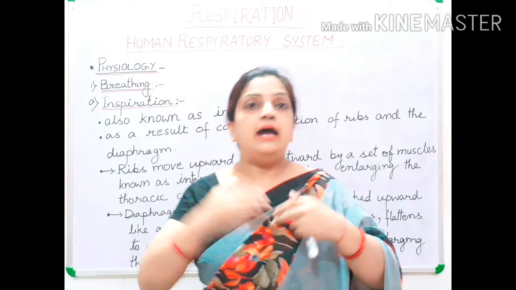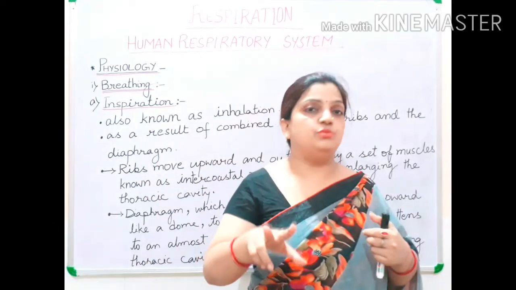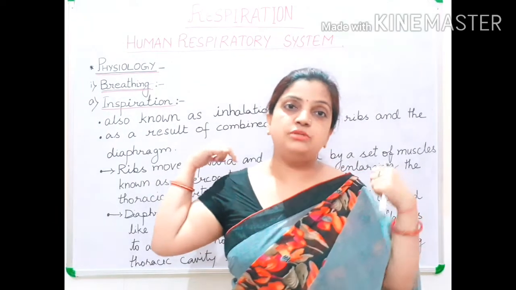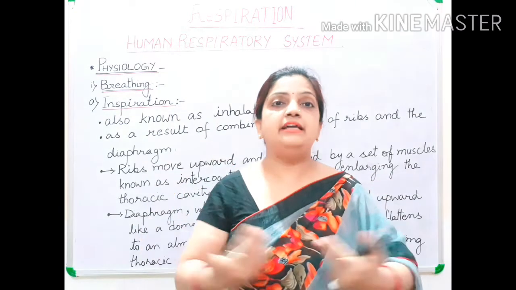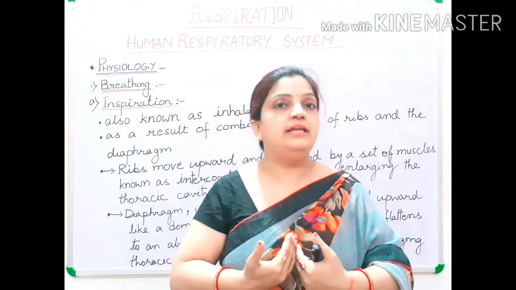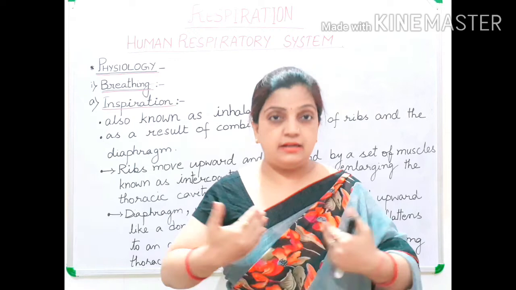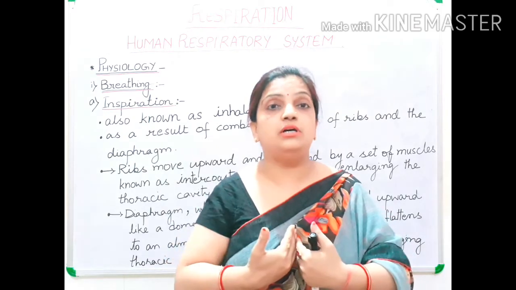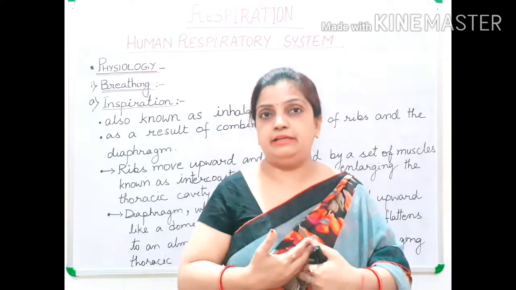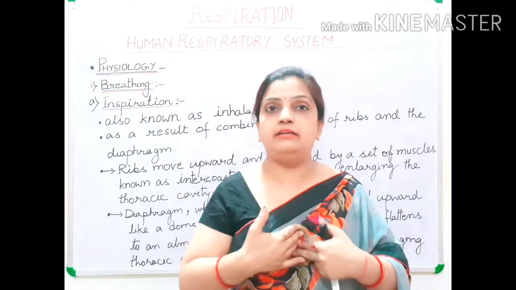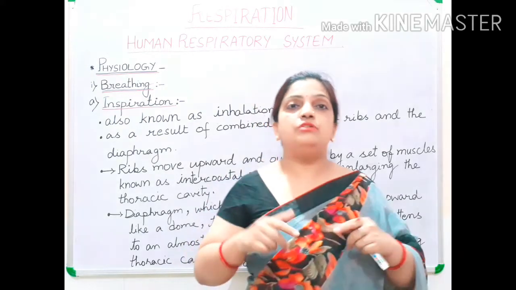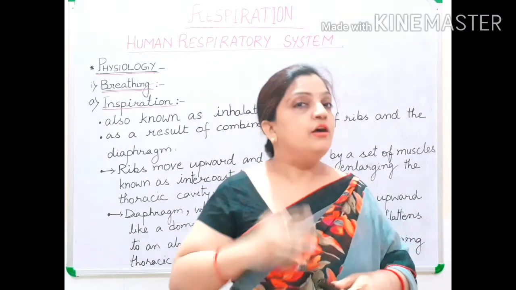Is it clear? And then the last 2 bones are only attached to the backbone from behind, and in front they are free. They are not attached to the chest bone directly. They are attached indirectly with the chest bone. So the last 2 bones are called floating bones.